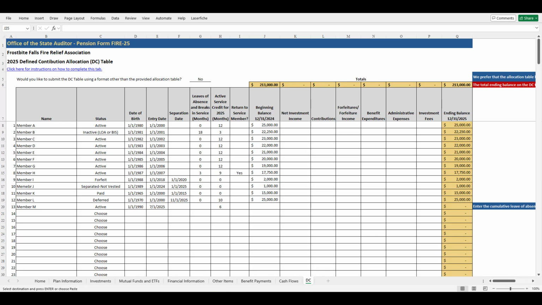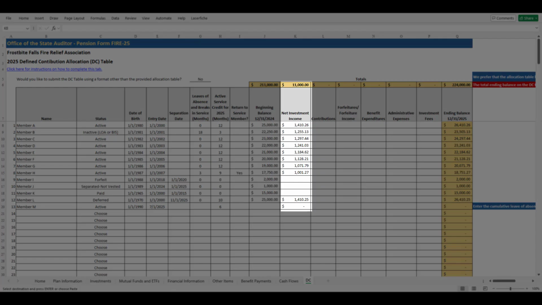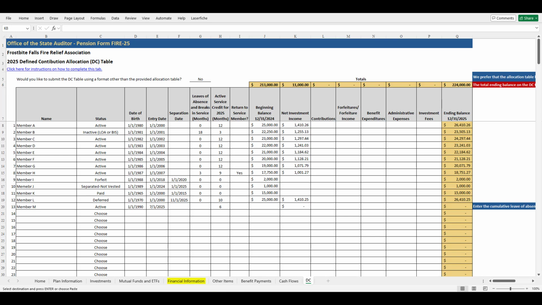The next column shows the allocation of net investment income. The total amount can be found on the Financial Information tab of the Fire Form by adding the special fund interest and dividends to the appreciation/depreciation amount. Investment management fees should not be included in this column and will be deducted in a separate column to the right.